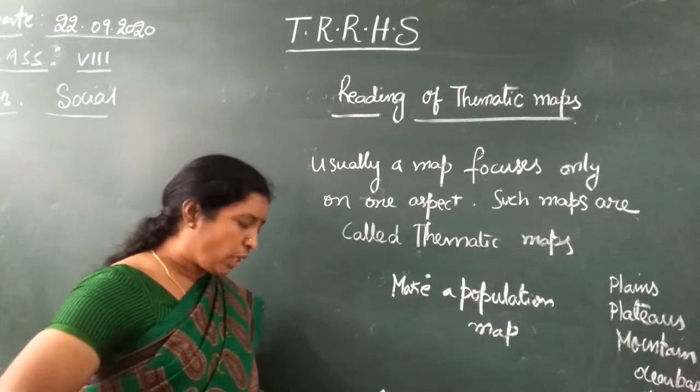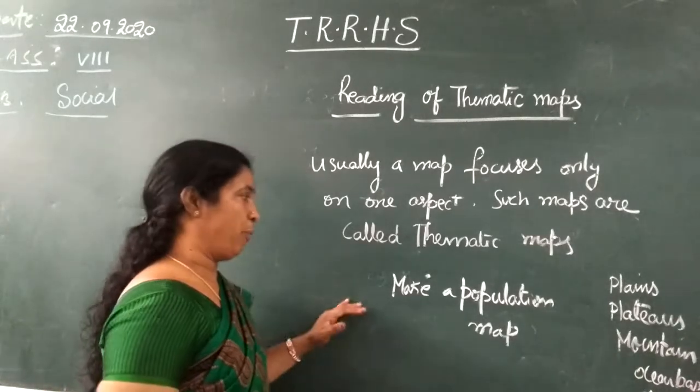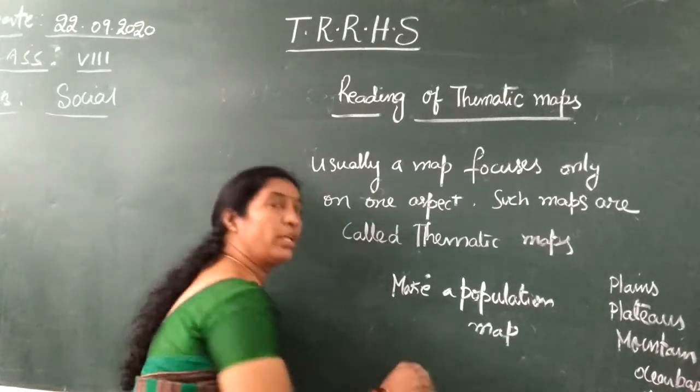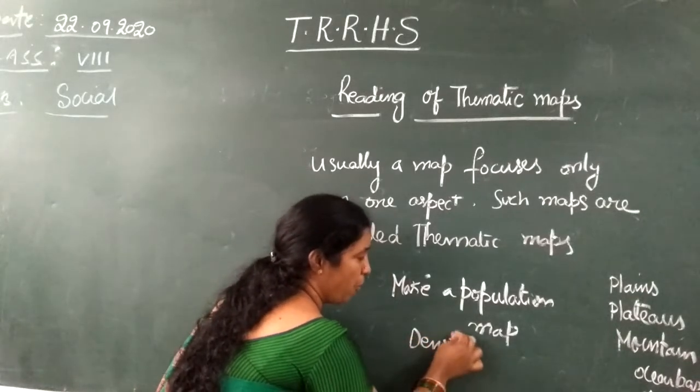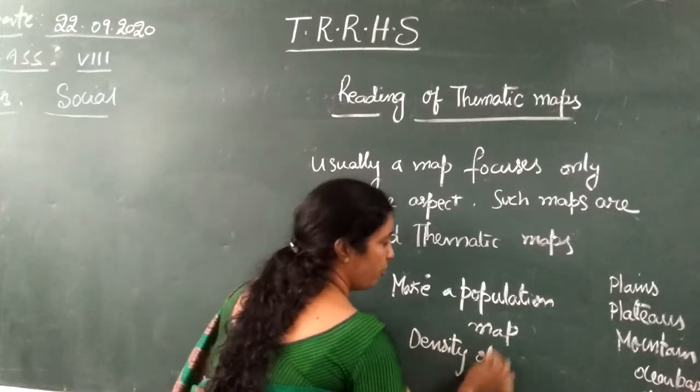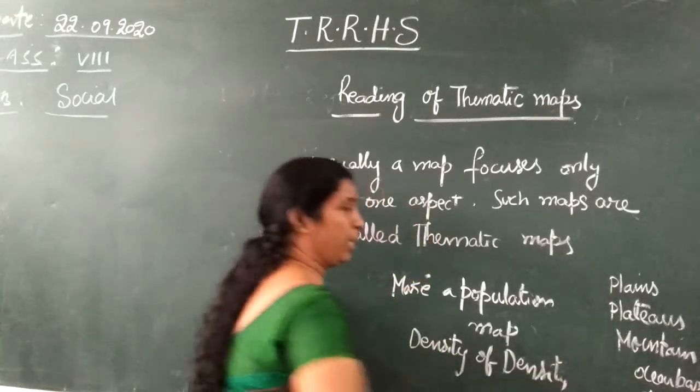And next, population can also be shown through shades. And density of population. Before knowing the population map, you should know about the density of population. What is the definition of density of population? I will tell you a simple example.